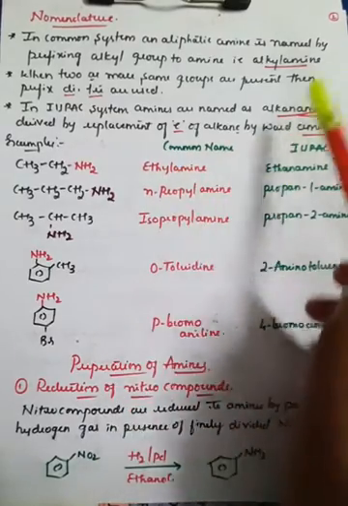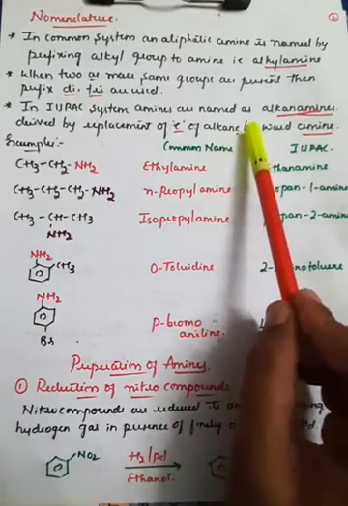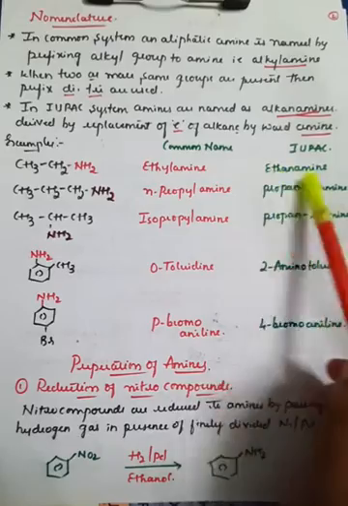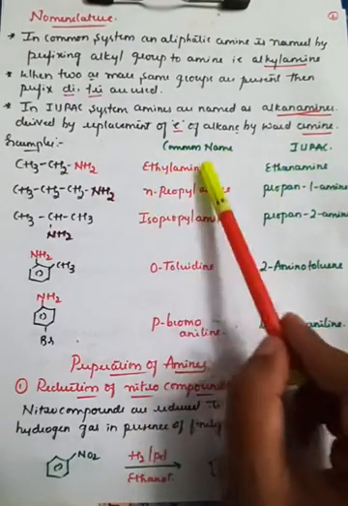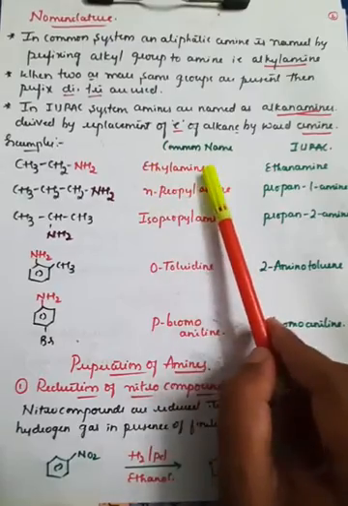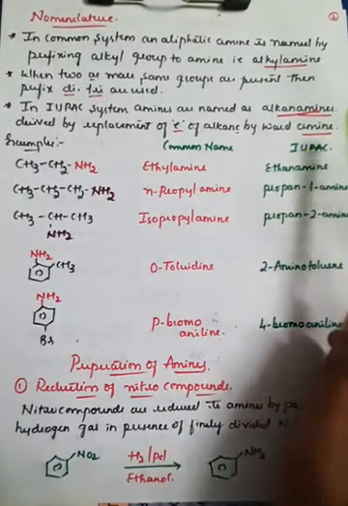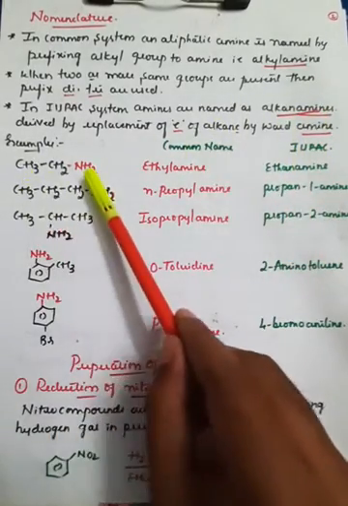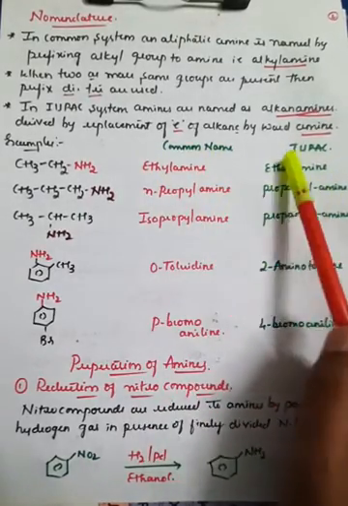But in case of IUPAC, what happens? Here the E of the alkane word is replaced by the word amine. So therefore, it is ethanamine. So understand the thing here. In case of common name, alkyl group followed by amine. In case of IUPAC, by replacing E, directly we can call it amine. Therefore, CH3, CH2, NH2 is ethylamine in common naming and ethanamine in IUPAC.